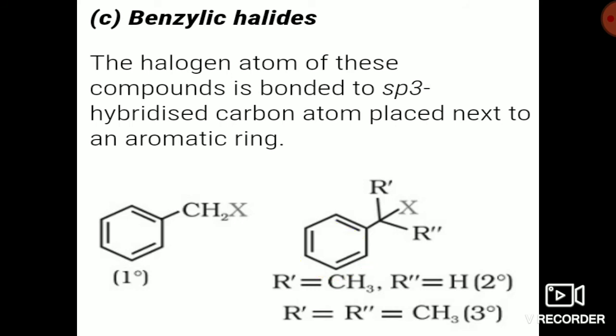It is a secondary benzyl halide. If R dash and R double dash are methyl, ethyl or any other alkyl groups, then in total you get three: one alkyl group here, one alkyl group here and one aryl group here. This carbon has three alkyl or aryl groups on it and is connected to the halogen, so it is your 3 degree benzylic halide.